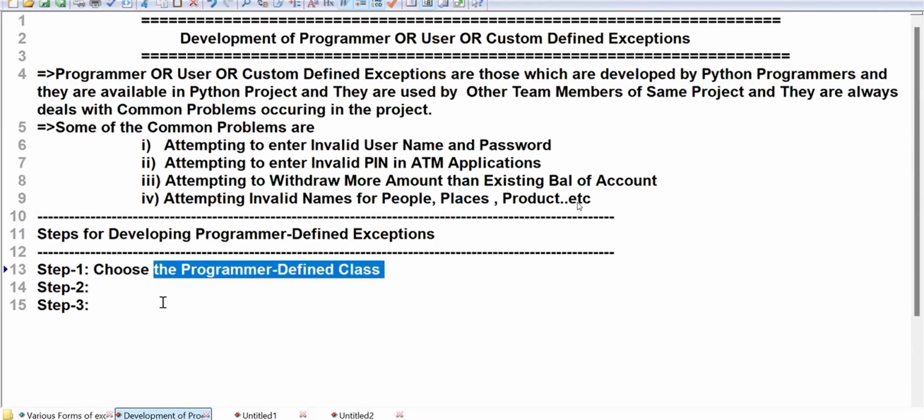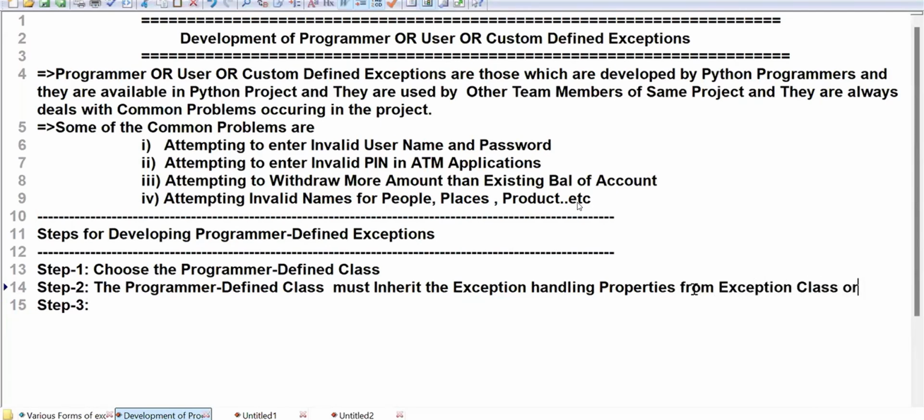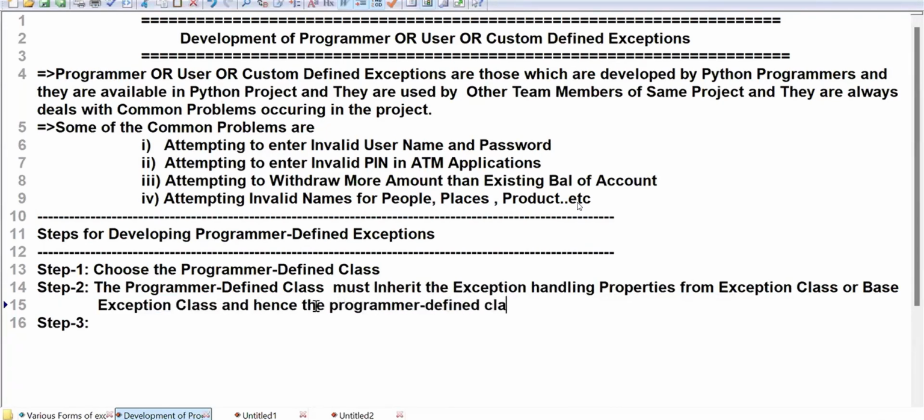I'm writing here: the programmer defined class must inherit the exception handling properties from exception class or base exception class, and hence the programmer defined class becomes an exception subclass. Which exception subclass? Programmer defined exception subclass.